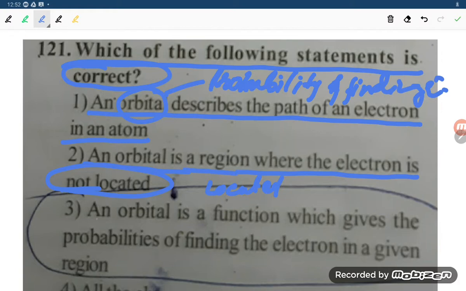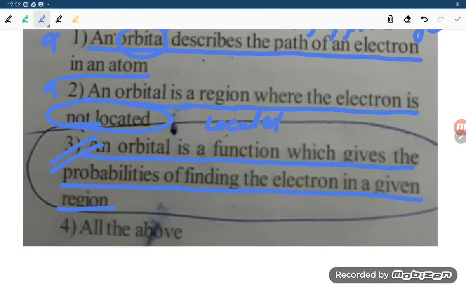So next one is: an orbital is a function which gives the probability of finding an electron in a given region. This is the correct answer student. Why is it correct? Because the orbital is the place where the probability of finding the electron is maximum.